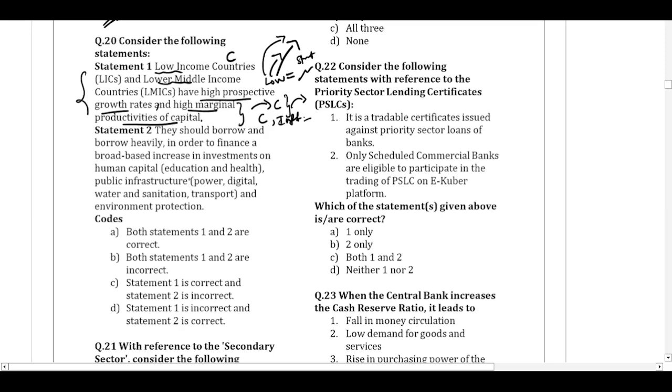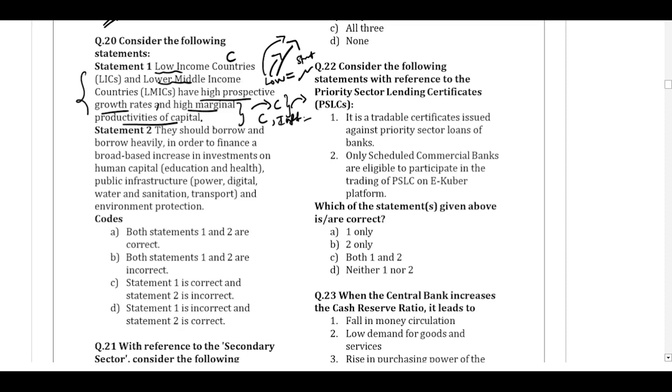Statement 2 says they should borrow, and borrow heavily, in order to finance a broad-based increase in investment on human capital, public infrastructure, water sanitation, and environmental protection.